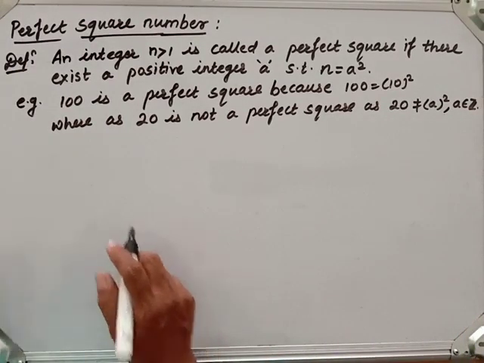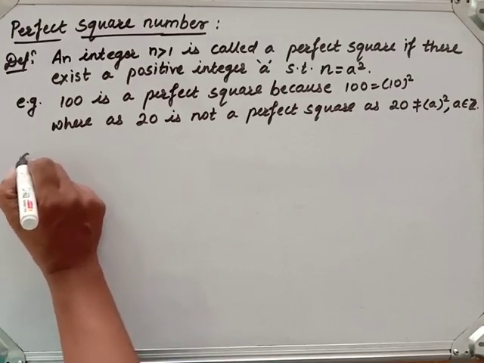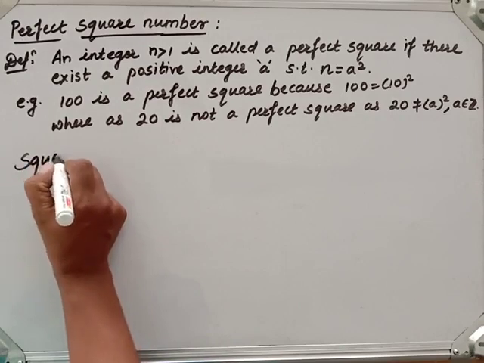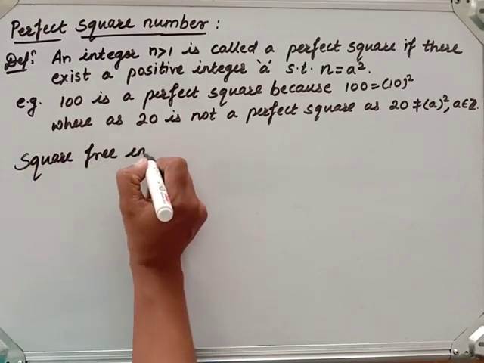Now the next definition is of a square free integer.